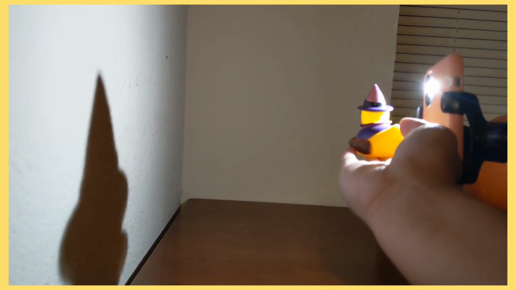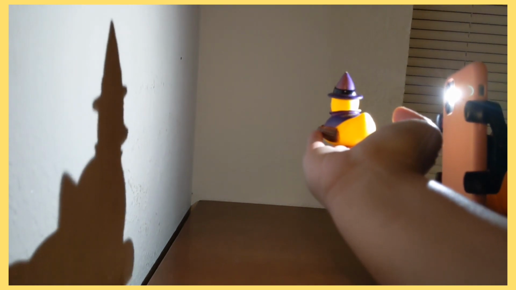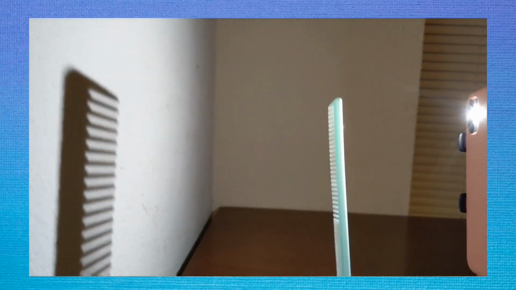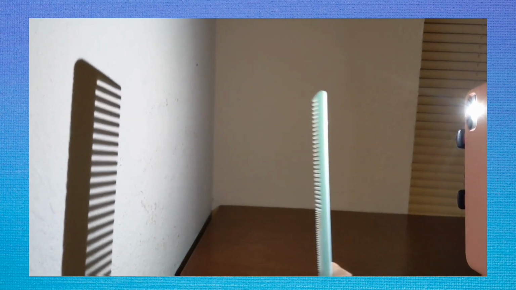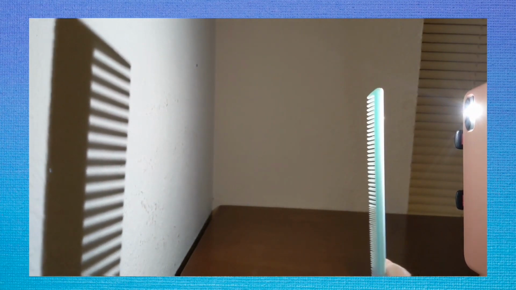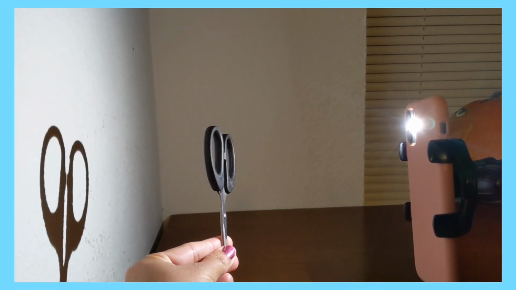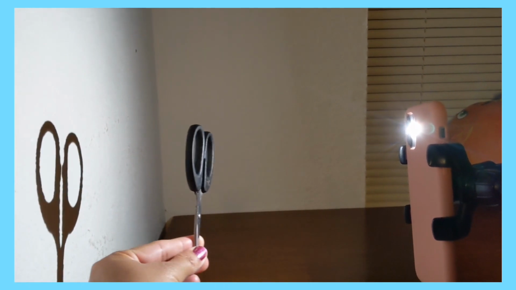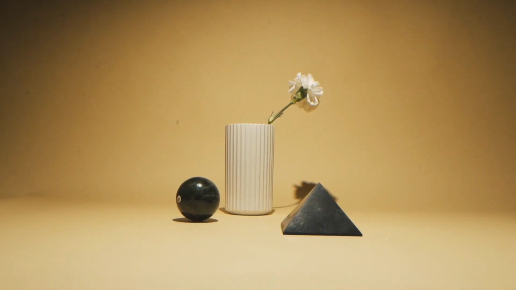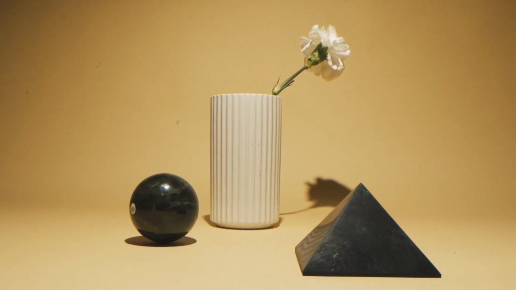The size of the shadow depends upon the distance between the source of light and the object and the distance between the object and the screen. The size of the shadow increases when we bring the opaque object closer to the source of light. And the size of the shadow decreases when the object moves away from the source of light. Size of the shadow also depends on the distance between object and the screen and the position of source of light.